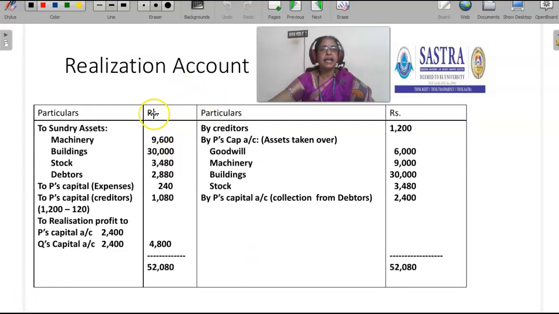First, we transfer the assets. Machinery 9,600, building 30,000, stock 3,480, debtors 2,880.